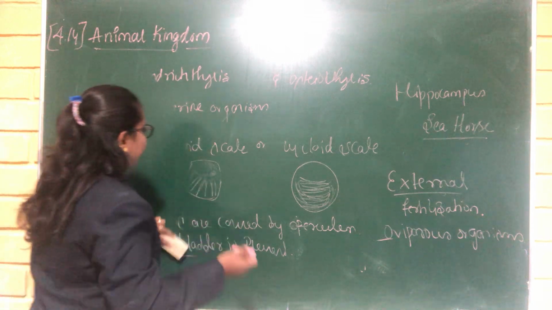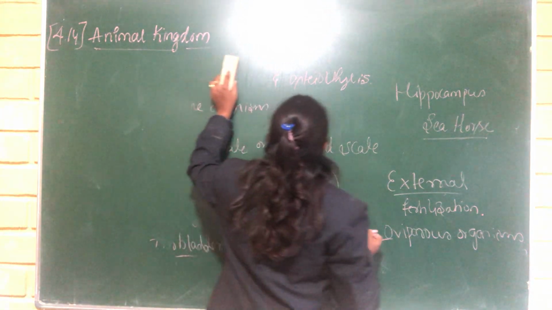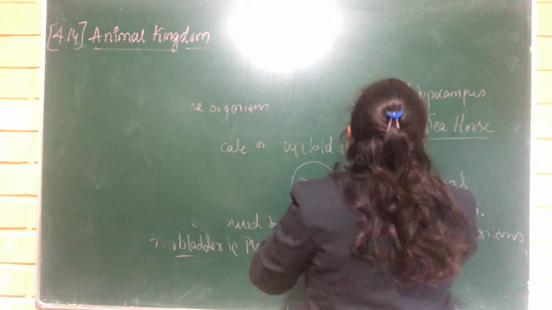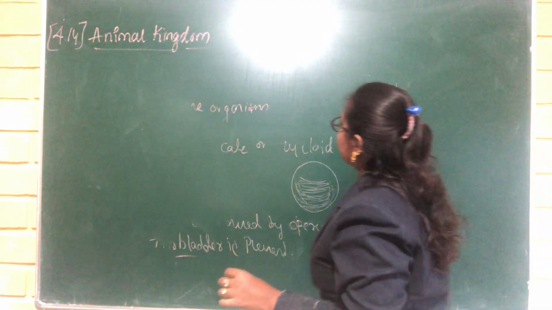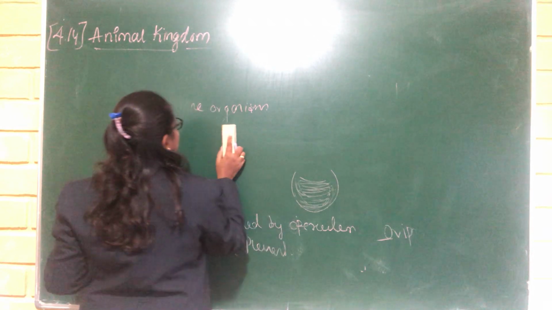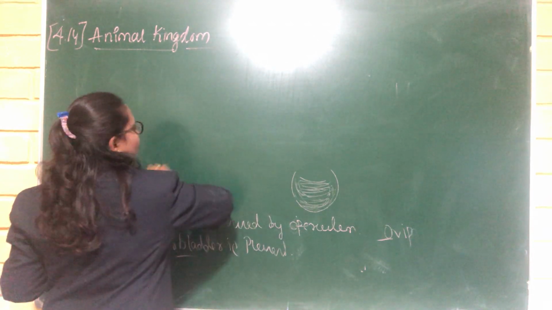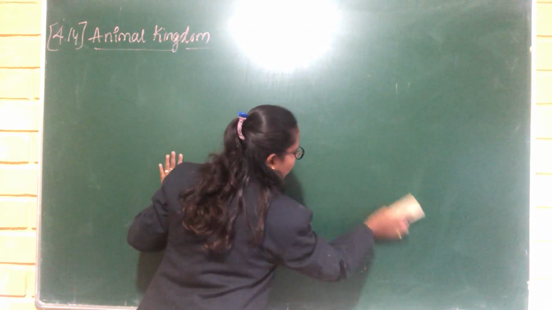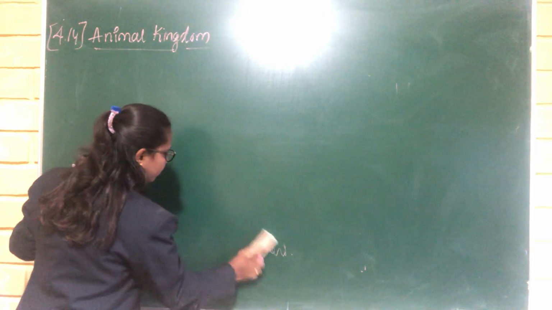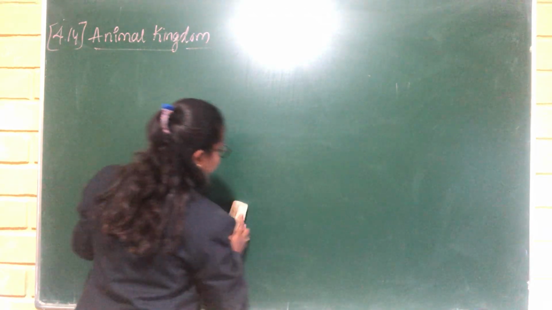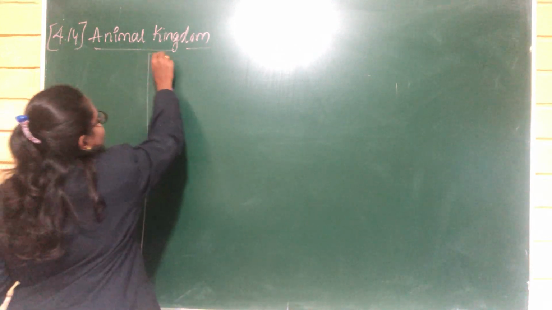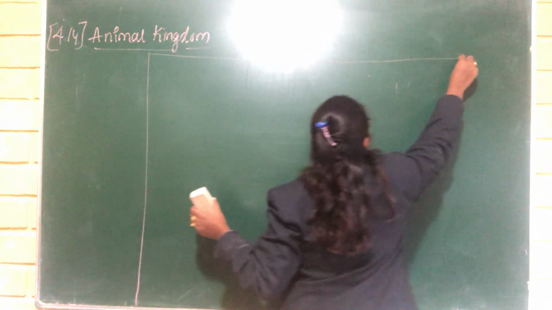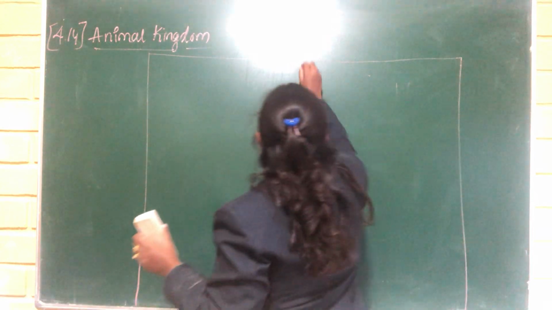After the completion of characteristic features, the next point we are going to discuss is the differences between Chondrichthyes and Osteichthyes. What are the differences?